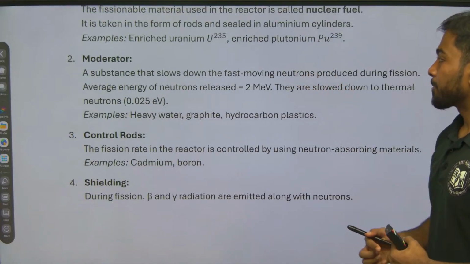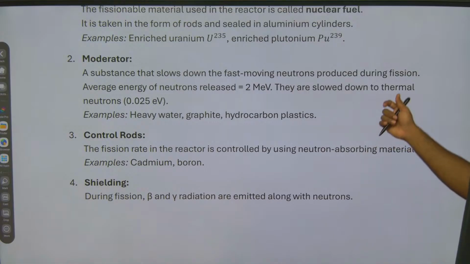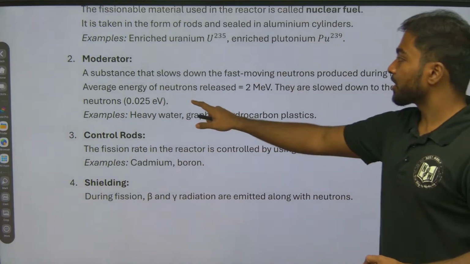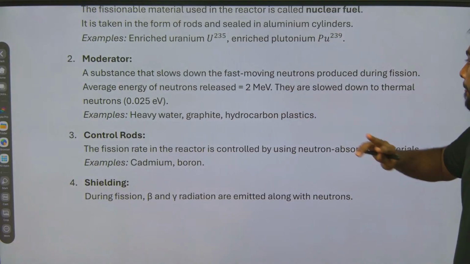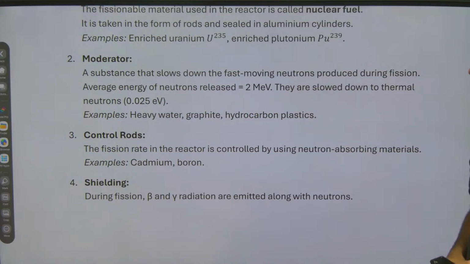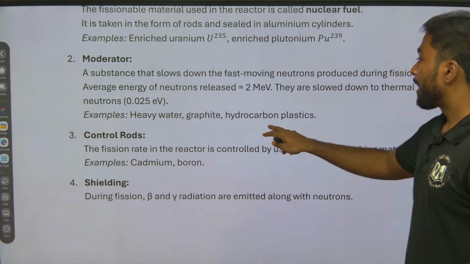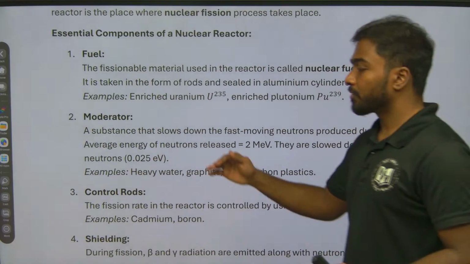Moderator: a substance that slows down the fast moving neutrons produced during fission. The average energy of a neutron released is 2 megaelectronvolt. They are slowed down to thermal neutrons, that is, to 0.025 electronvolt. Examples: heavy water, graphite, hydrocarbon, plastics. So you can take down these first 2 points. Next we'll see the next 3 points.